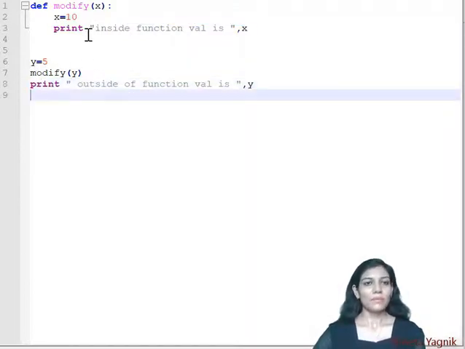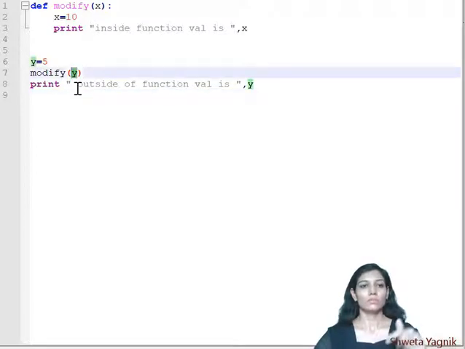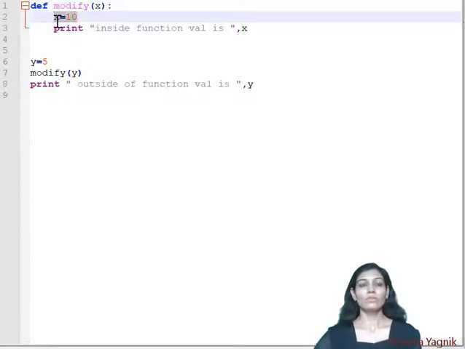Here what is happening? We have assigned value 5 to y, then we have passed that value to the modify function. Now that value is assigned over here, that means 5 is assigned to x. Then we have modified the value of x to 10 and we are printing it.